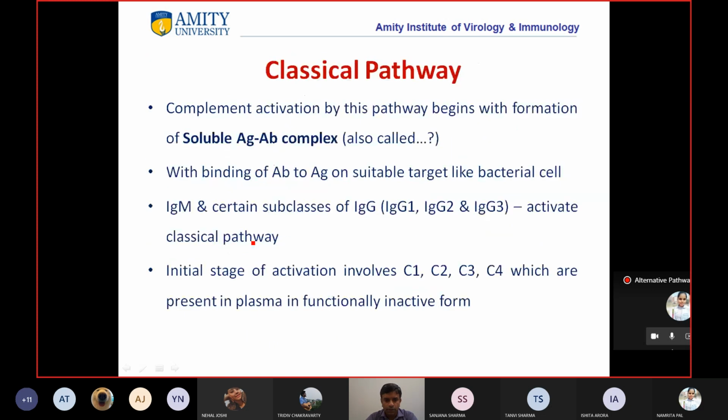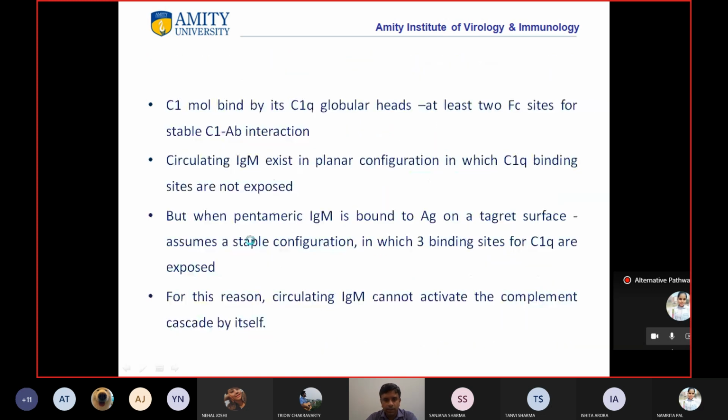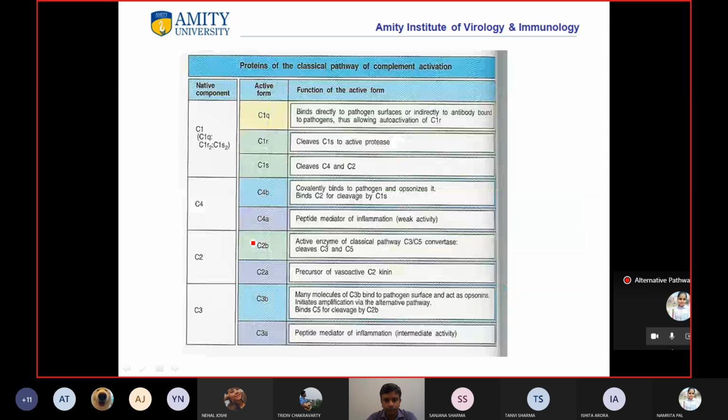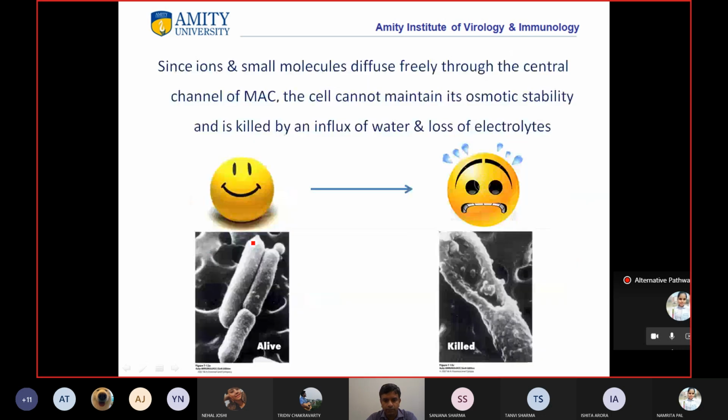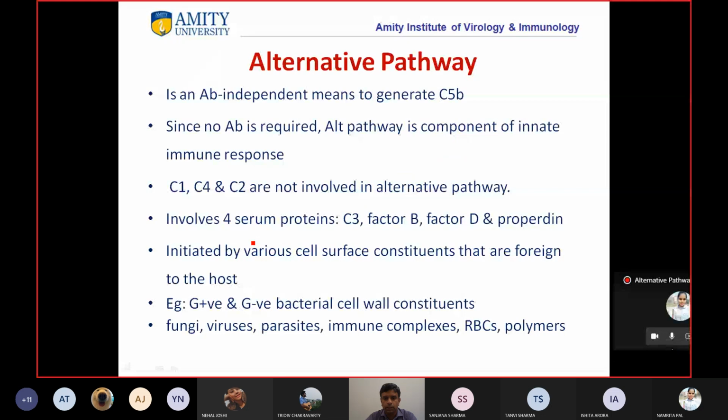Okay, so we have already seen the classical pathway. Now let's start with the alternative pathway. It's an antibody independent means to generate C5b.